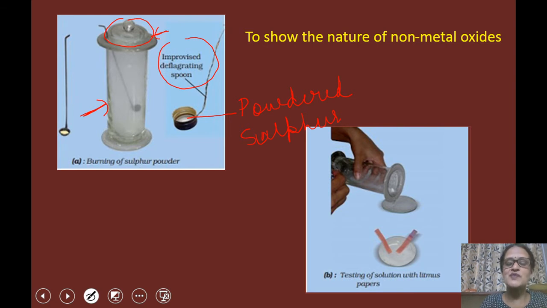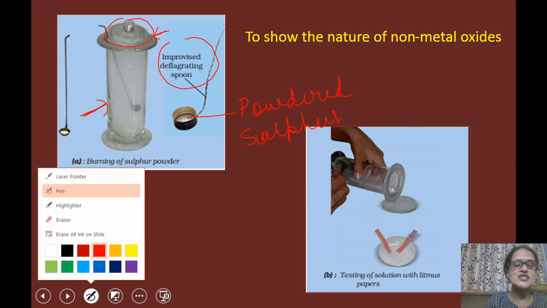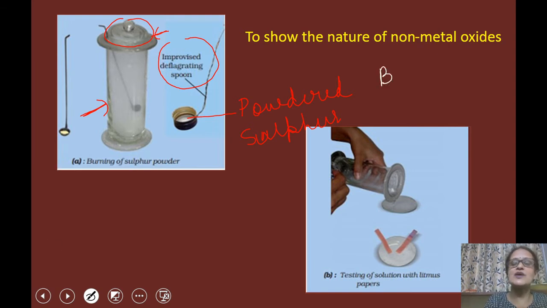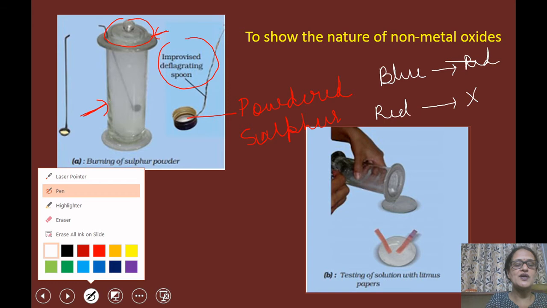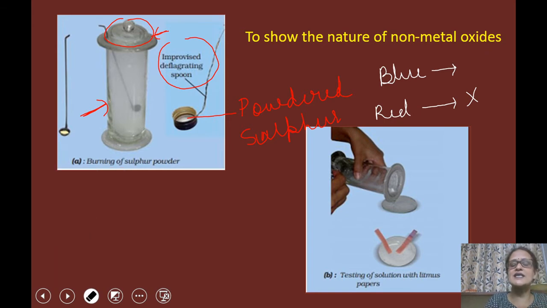When a drop of solution is placed on both the litmus papers, blue as well as red, we will see that blue litmus paper turns red, but there is no effect on the red litmus paper. So this activity suggests that blue litmus paper turns red.